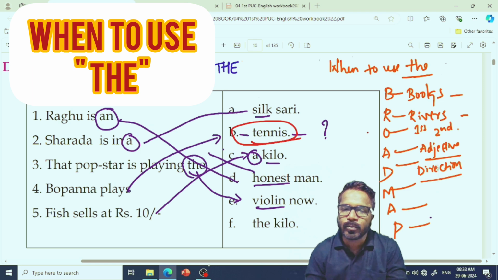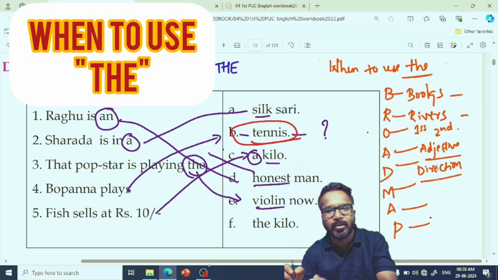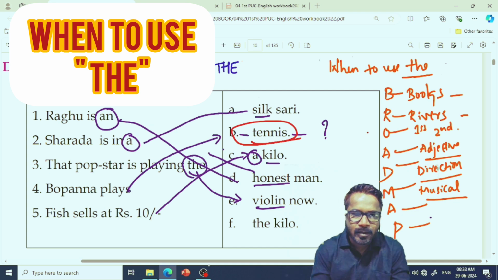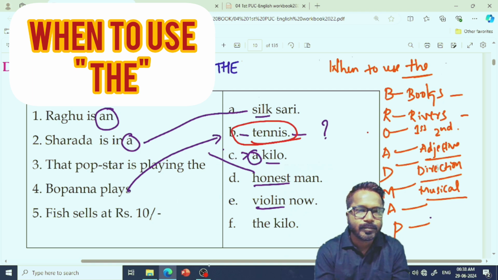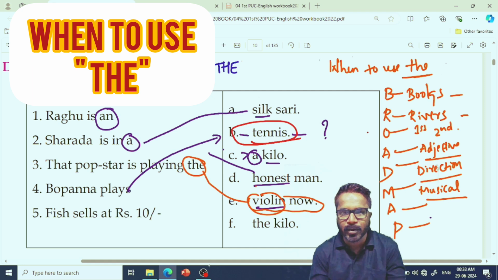Go to the north. Go to the south. Sit at the right. We have to use the when we are talking about directions. Next comes musical instrument. We have a question here. Musical instrument, violin. Violin is a musical instrument. That's why the is used. Are you getting my point here? M for musical instrument.